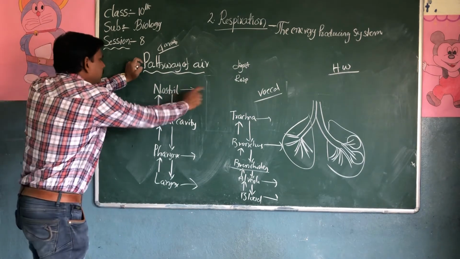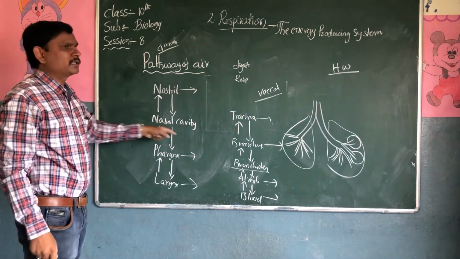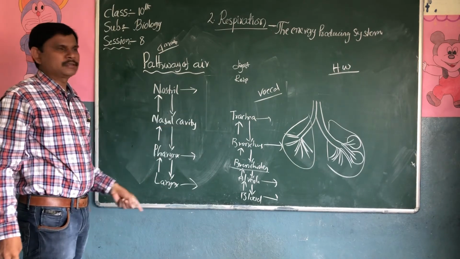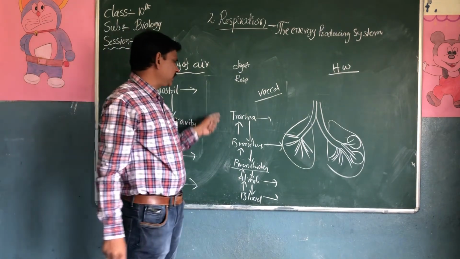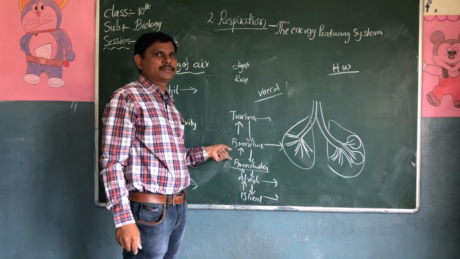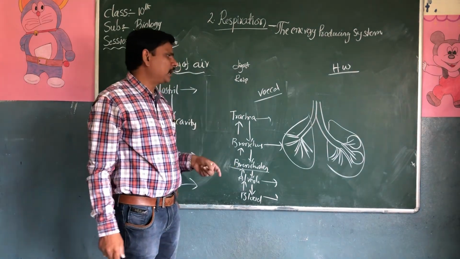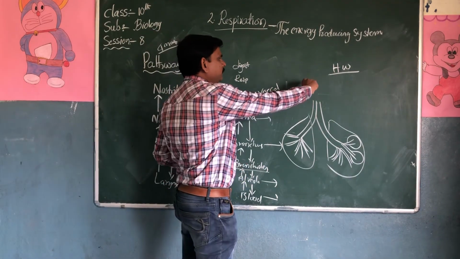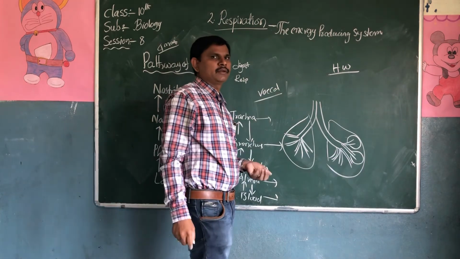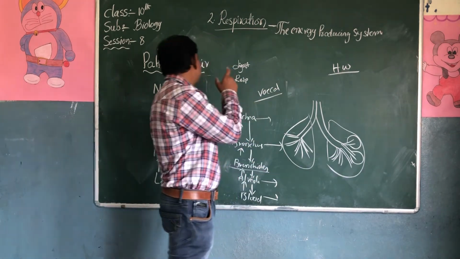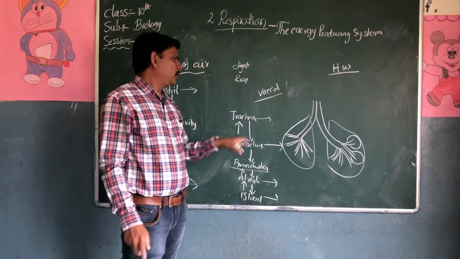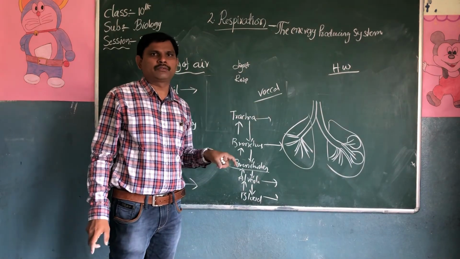You should explain what is nostrils, what is nasal cavity, pharynx, larynx, trachea, bronchus, bronchioles, alveoli, and blood. You should draw a simple diagram also. It is there in your workbook. So write this pathway of air and draw the diagram of pathway of air.